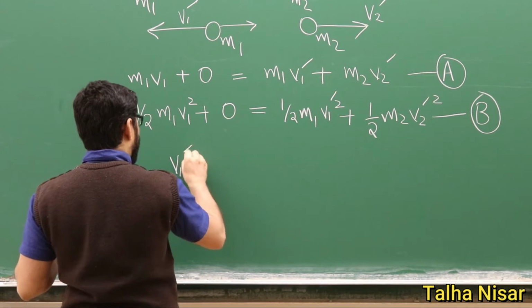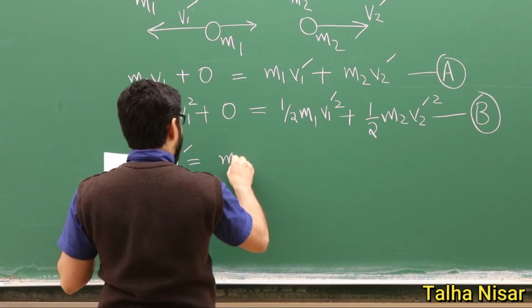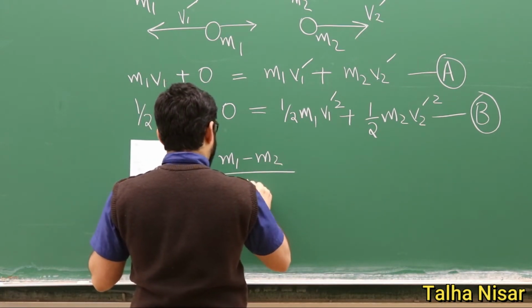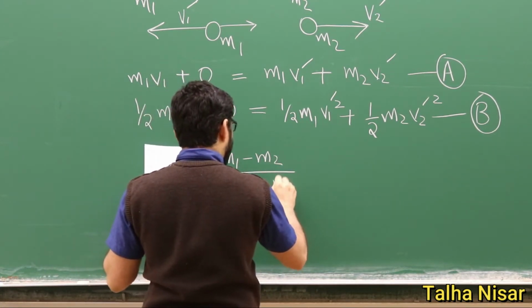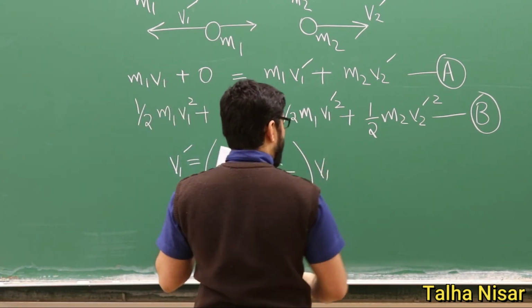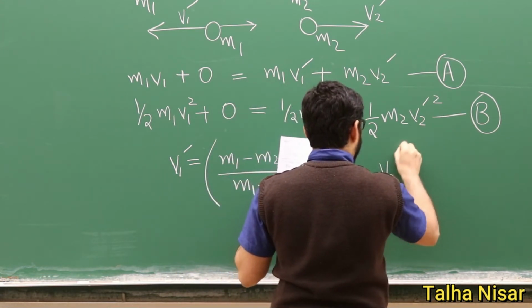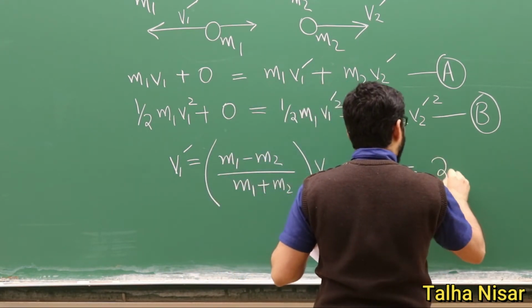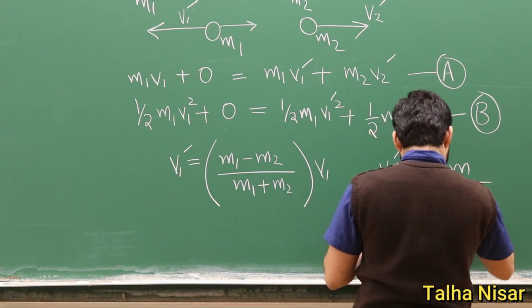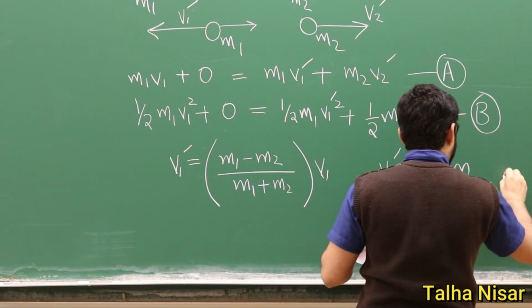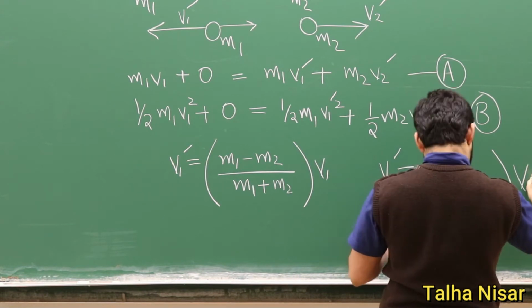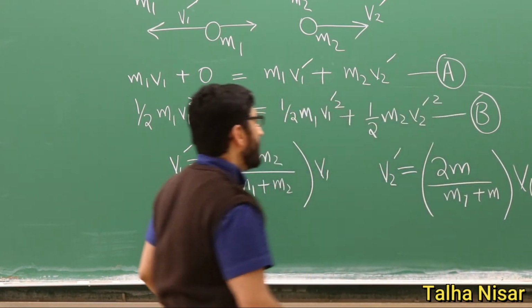So v1 prime equals (m1 minus m2) divided by (m1 plus m2) times v1, and v2 prime equals 2 m1 divided by (m1 plus m2) times v1.